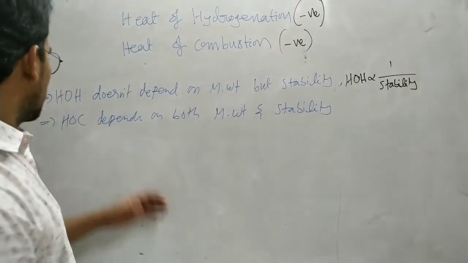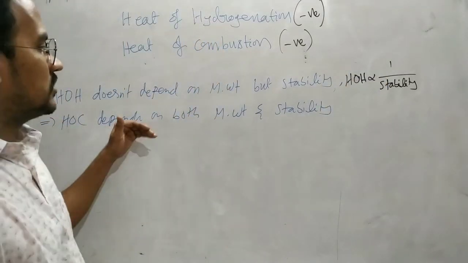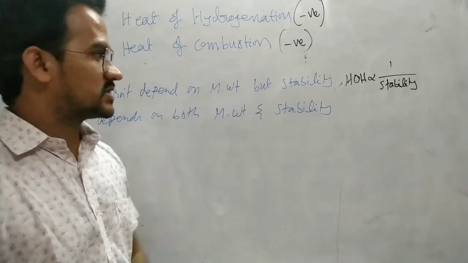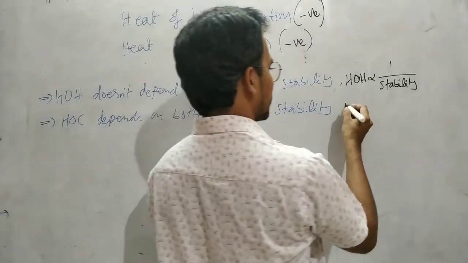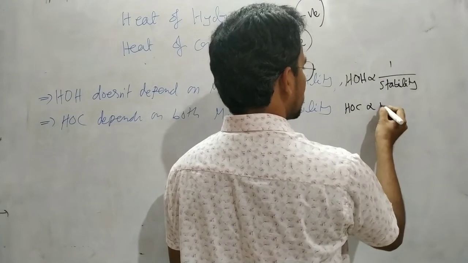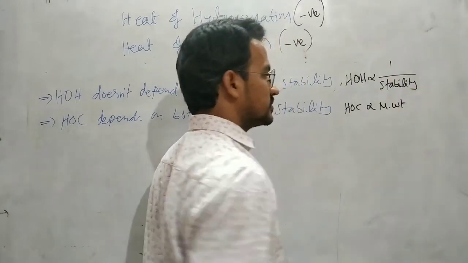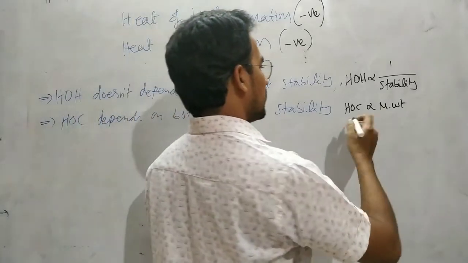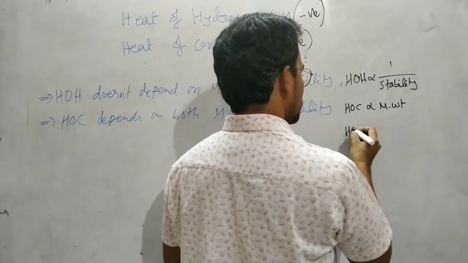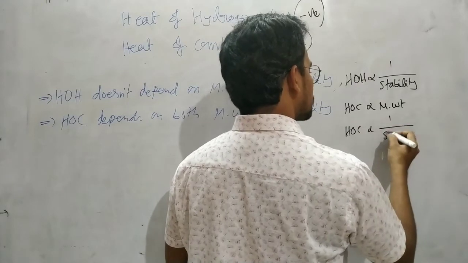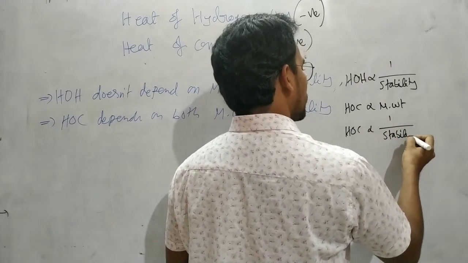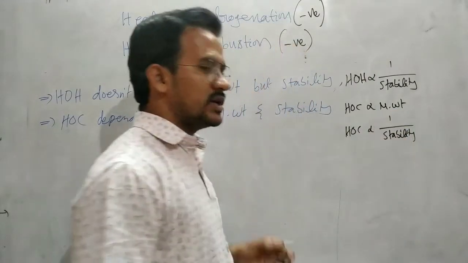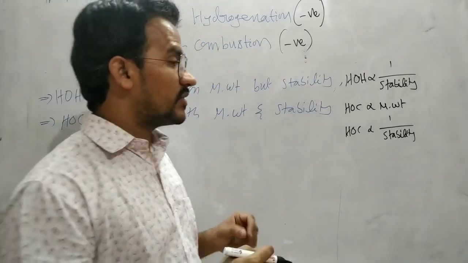Now, heat of combustion depends on both the molecular weight as well as the stability. We can write that heat of combustion is directly proportional to molecular weight. So with increasing molecular weight, heat of combustion increases. One more point: heat of combustion is inversely proportional to stability if the molecular weight is the same.